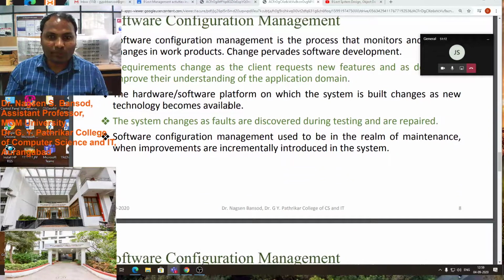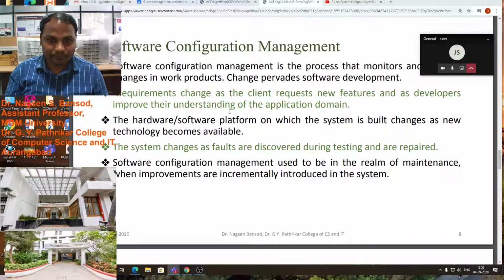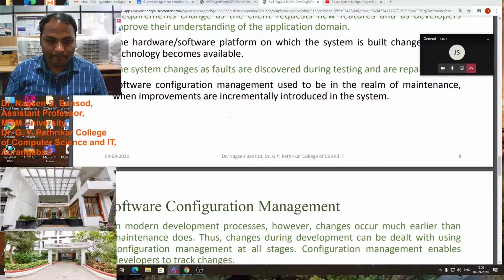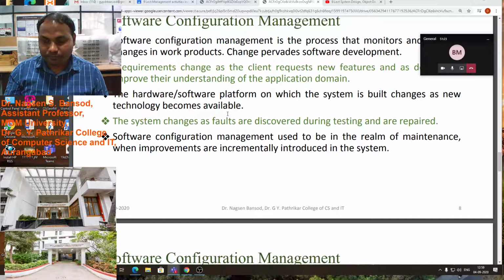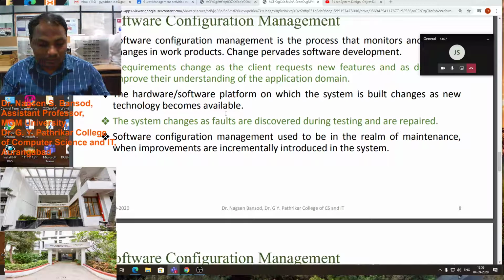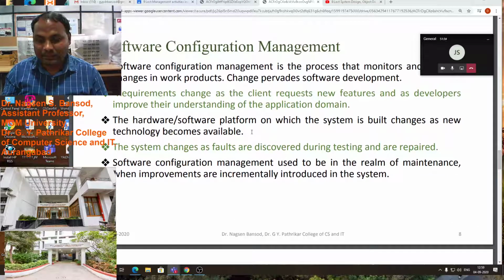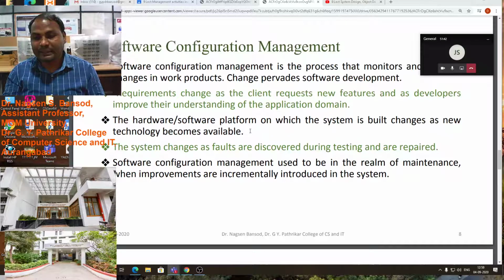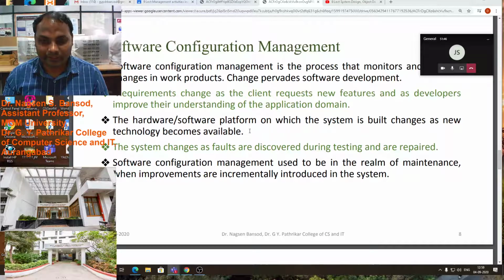Then software configuration management. So shall we stop here or continue? Is there another lecture for you? I think there is another lecture for you. So we have to stop here.